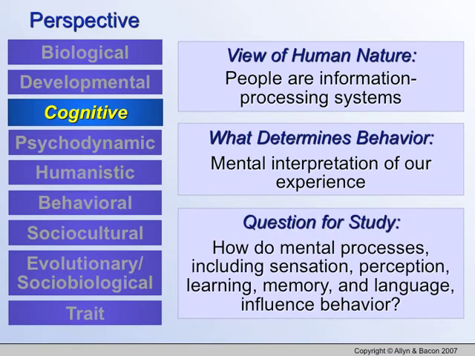So how do mental processes, sensation, perception, learning, memory, and behavior all influence how we act? Does the more information we have change our behavior, or what impact does our learning and our memory have? That's the type of questions the cognitive perspective tries to answer.